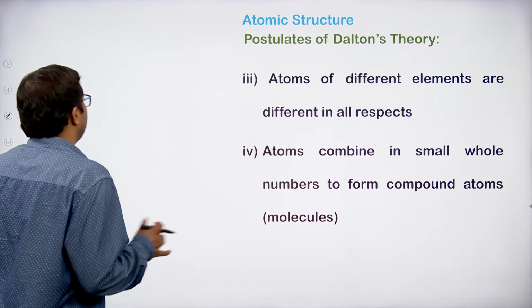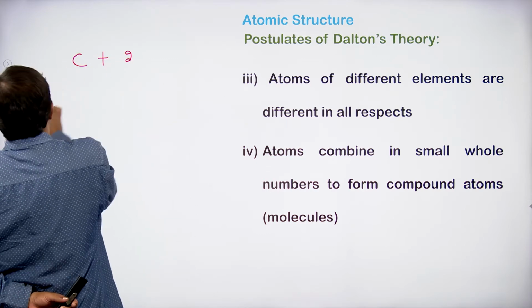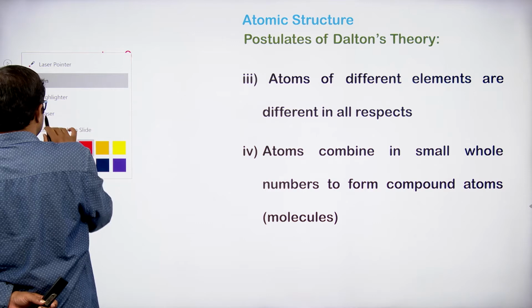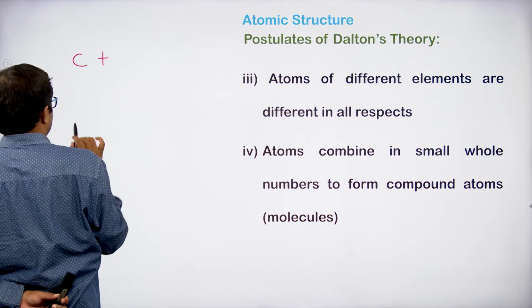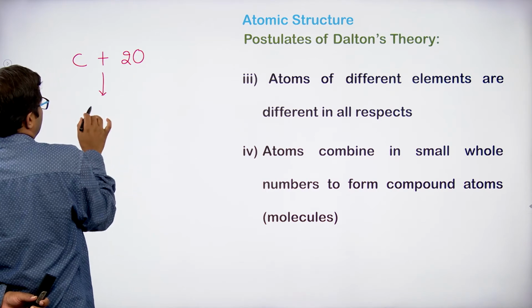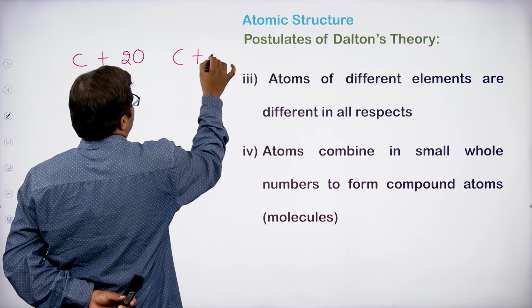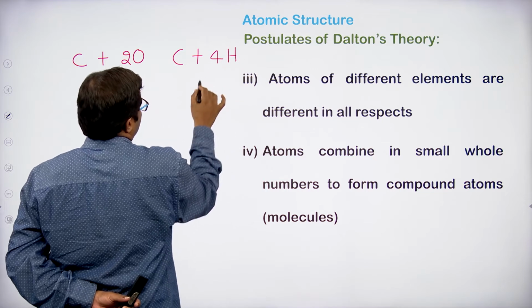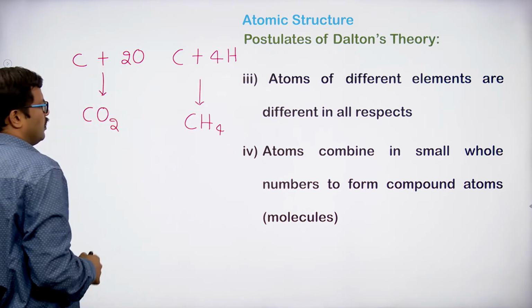Whenever we take any compound, the combination takes place in a small whole number ratio, and thereby the compound atoms are produced. For example, carbon reacting with 2 oxygen atoms gives carbon dioxide. Carbon when reacting with 4 hydrogen atoms gives CH4.